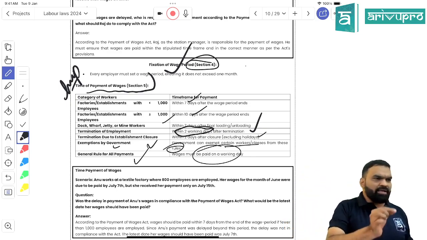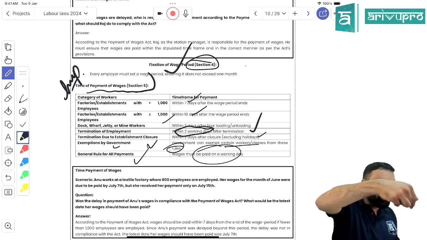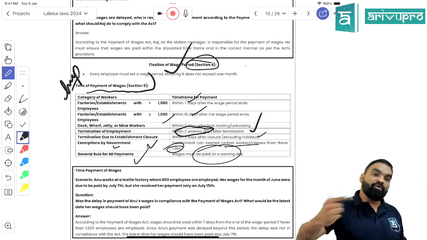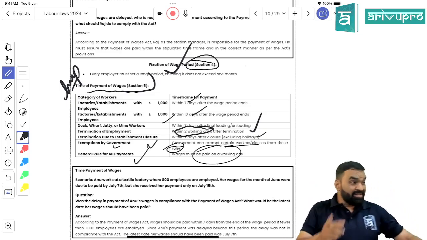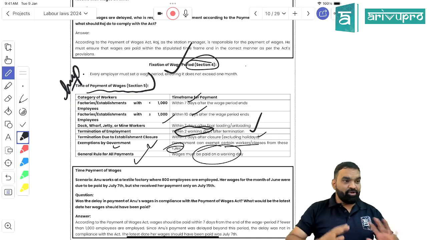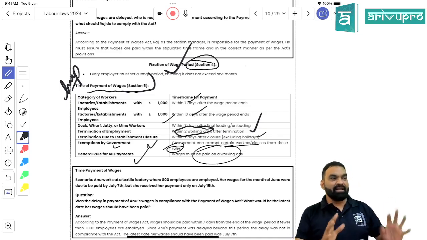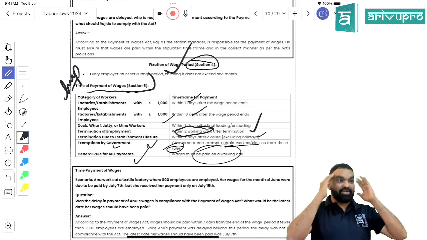Is it clear? Taking 2 minutes pause, go through every provision. If you are having any doubt, then ask, then I'll proceed further. Okay, students? Is it going fast or is it going slow? Or you are getting everything, you are happy? Few faces are happy, few faces are stressful.